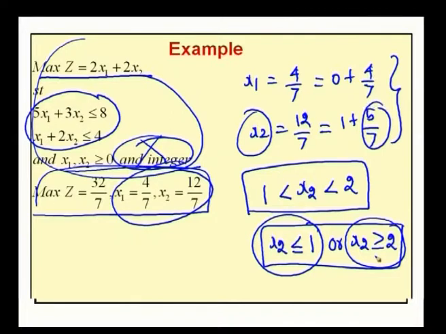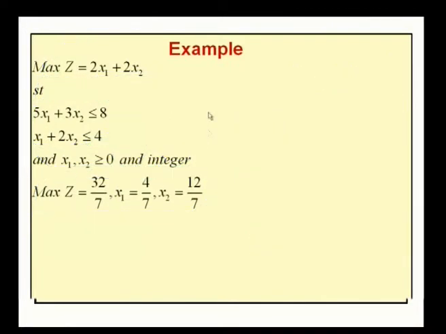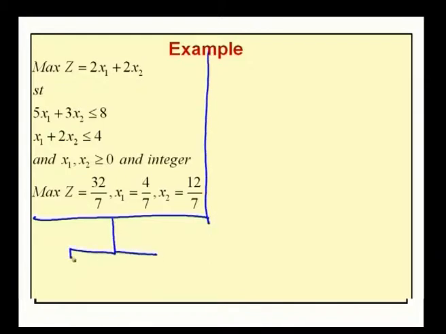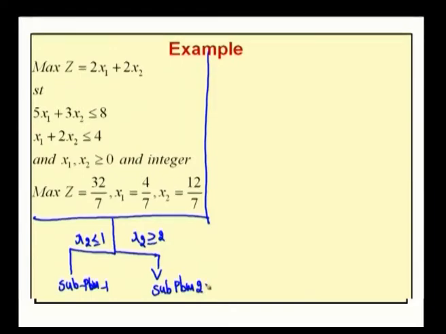Therefore, as far as this problem is concerned, this is our original problem. Now, from this original problem, our subproblems become this way. One condition is x2 less than or equal to 1. It leads to one subproblem. We name it subproblem 1. Another one is x2 greater than or equal to 2, which leads to another subproblem. We name it subproblem 2.